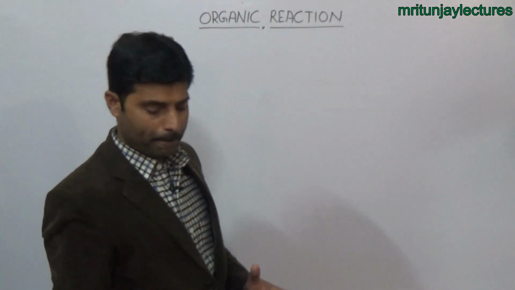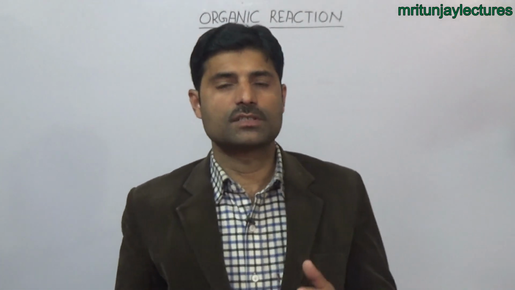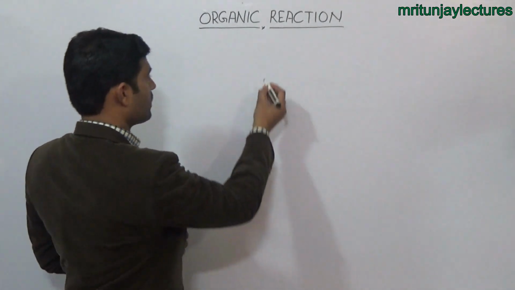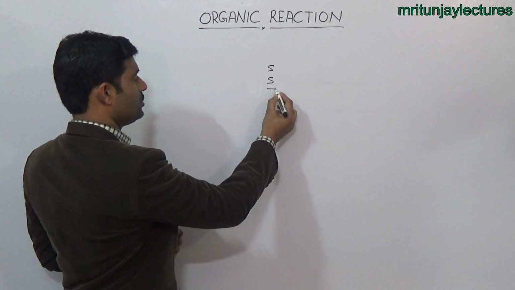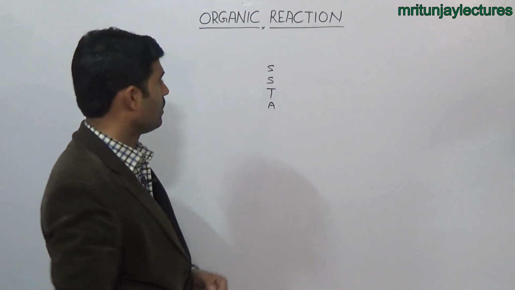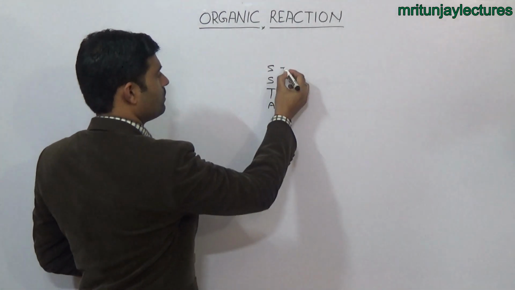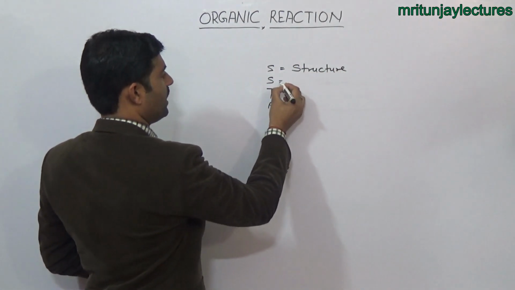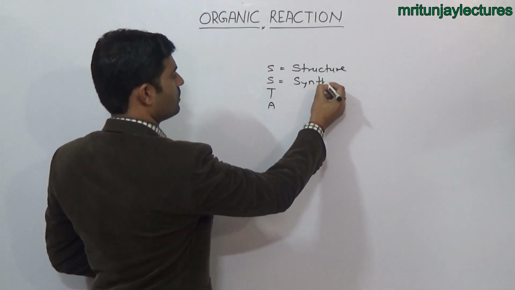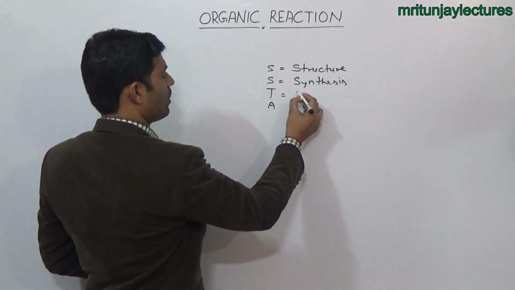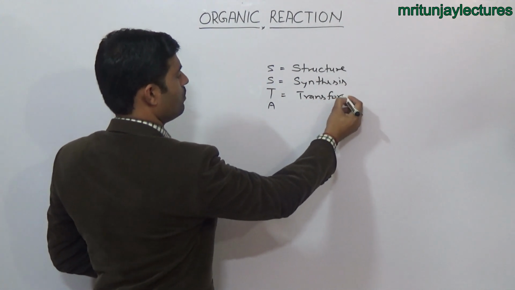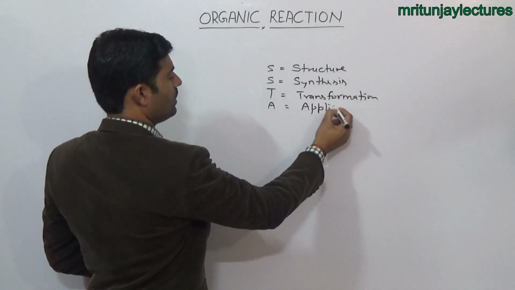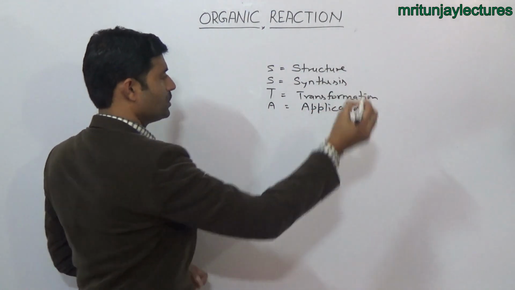जब हम बात करते हैं केमिस्ट्री में, तो केमिस्ट्री जो है 4 पिलर्स पर है पूरी। वो 4 पिलर्स क्या हैं? SSTA। First, S stands for the structure, and second S stands for the synthesis, and T is for the transformation, and A is for the application, that is called uses.